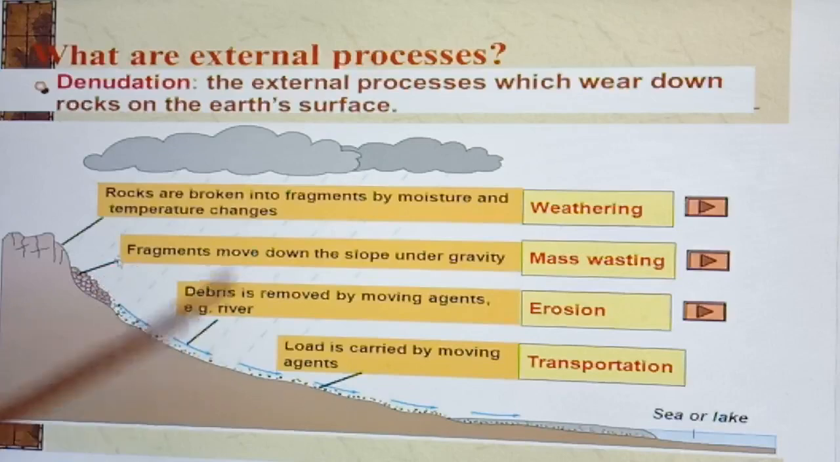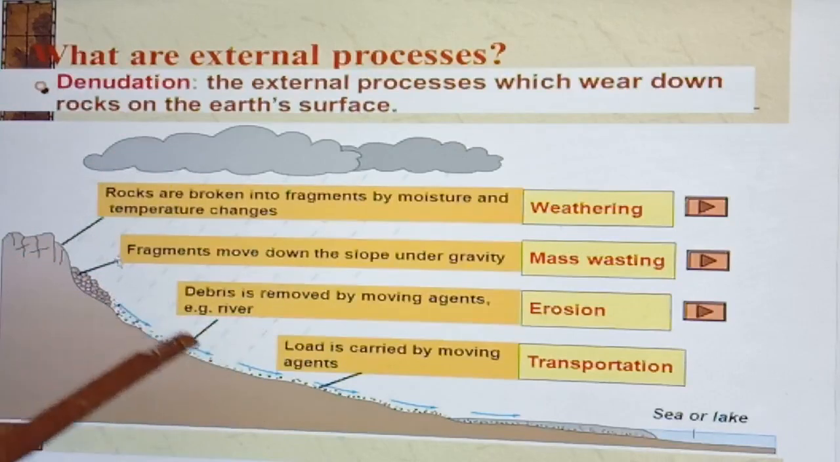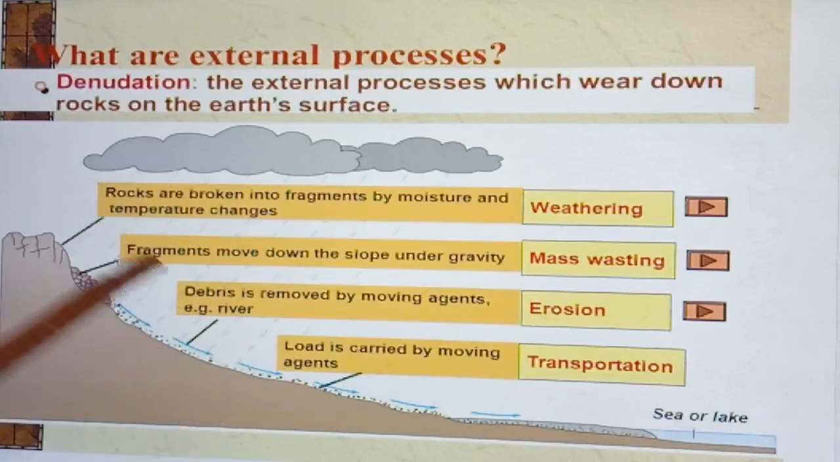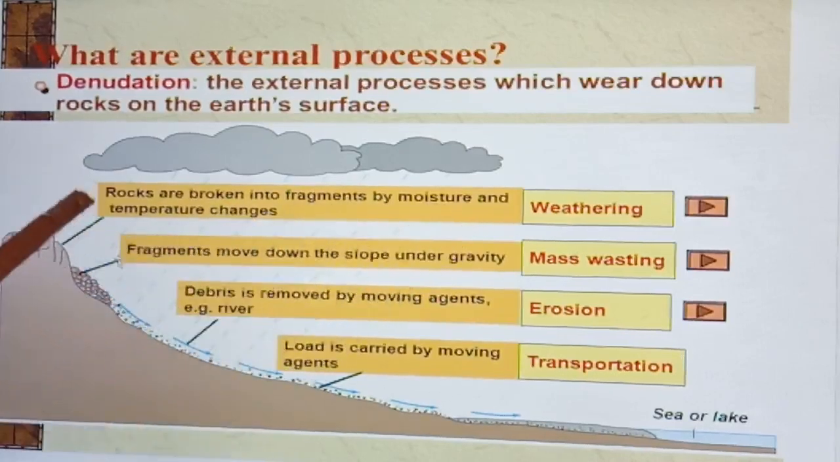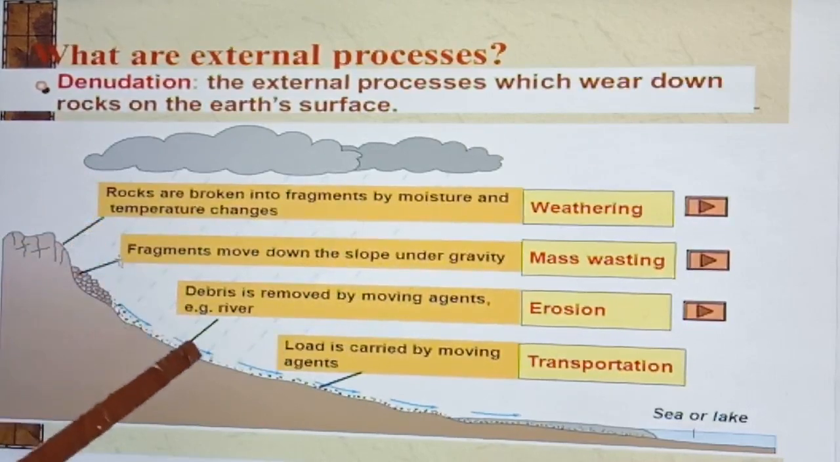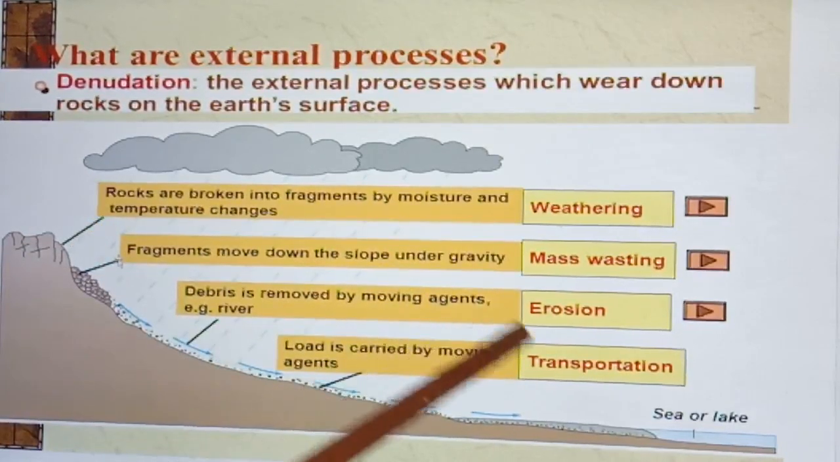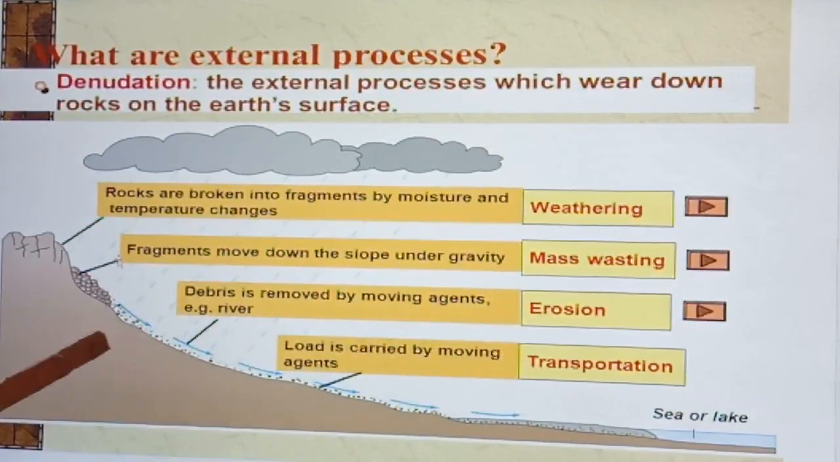It is the wearing away of landscape by different agents like water, wind, glacier, etc. Then deposition. These loaded materials are carried by these agents and deposited, leading to the formation of different types of landform. Now here you can see rocks are broken into fragments by moisture. This fragmented rock is moved down the slope under gravity, and erosion is different agent, whether it can be ice,